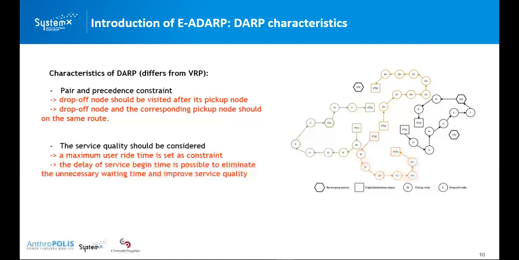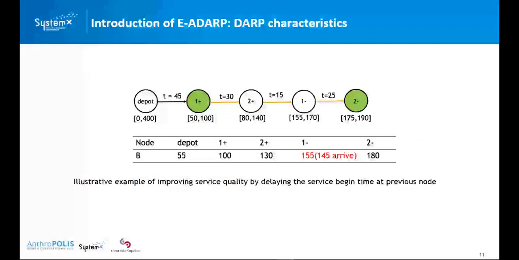Delaying the service begin time may be helpful to eliminate some unnecessary waiting time and to improve the service quality. I will clarify this point by giving you a small example here. Here is a partial route. The vehicle travels from the depot to the first node for the first passenger, 1+. I assume that each request is only associated with one passenger. So passenger 1 is picked up at 1+. Then the vehicle comes to pick up passenger 2 at 2+, then drops off passenger 1 at node 1-, and then drops off passenger 2 at 2-.